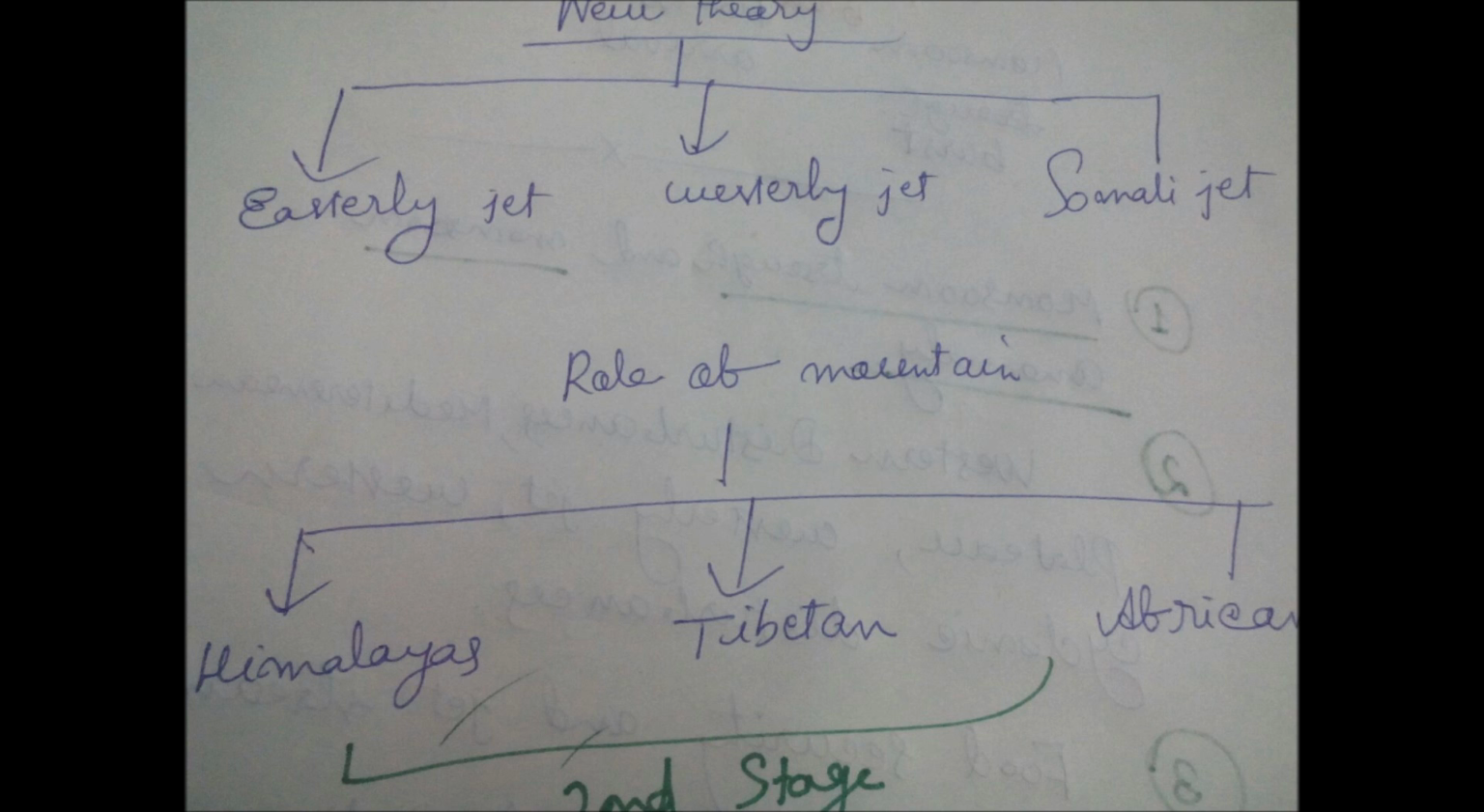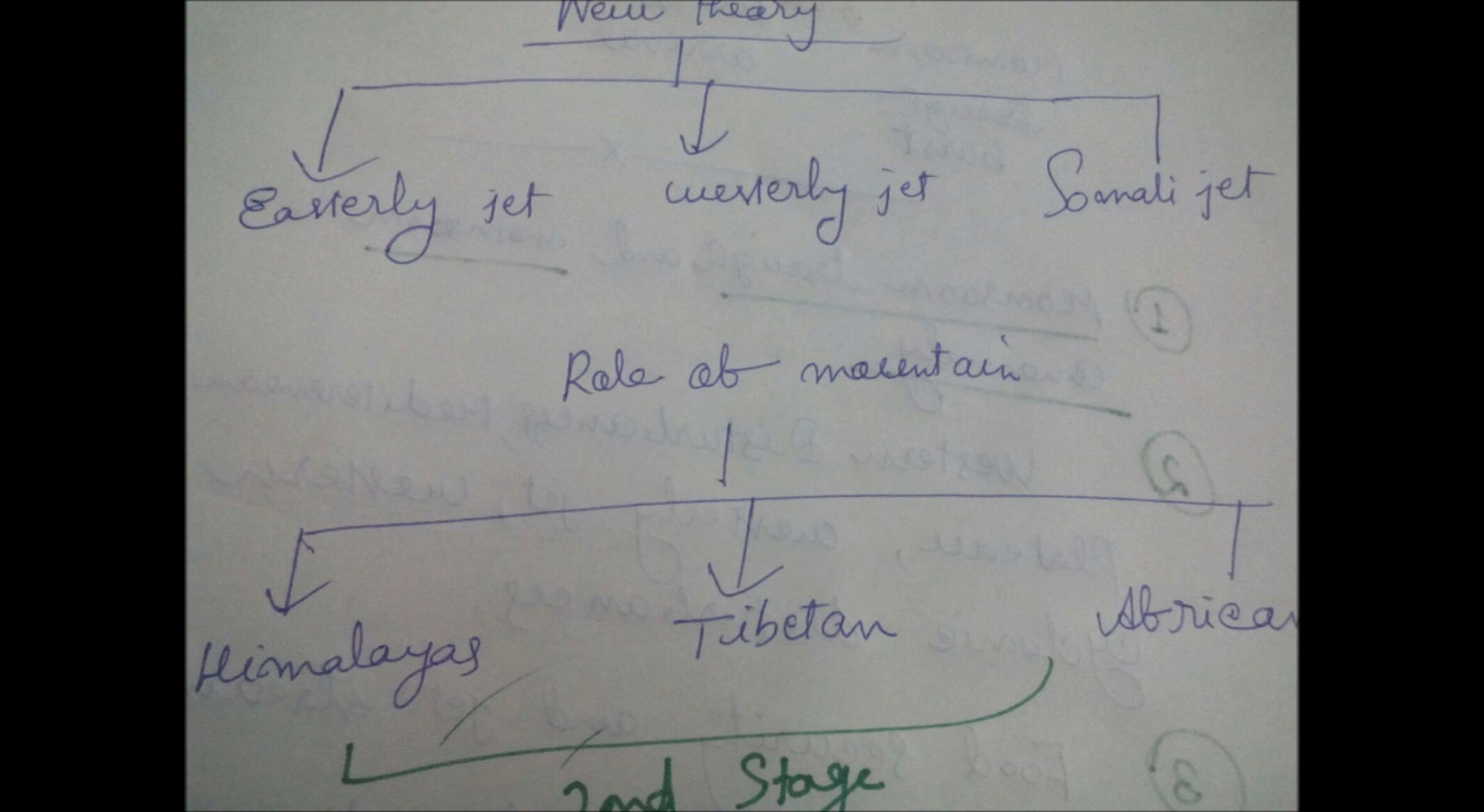Now come to the role of mountains. In all theories of monsoon, we have examined the role of Aravali, the role of the northeastern ranges of Himalaya, the role of the Indian Ocean, the role of the western and eastern Ghats. Now in the new theory of monsoon, we have to examine the role of the Himalayan ranges, the role of African hills or African mountains, and the role of